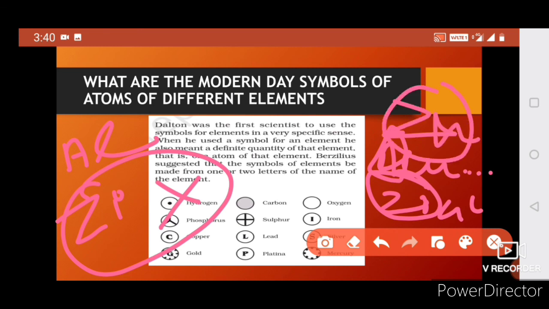So in some rare cases, we will take some other letter of the name of that element, but the first letter is always used and should be capital.